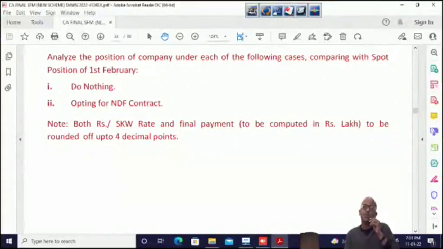Conceptually, on the calculator, 3.8 lakhs is the correct answer. But from the exam point of view, you have to give the answer which they are getting. And this time they are not wrong. They are exactly correct, because they have written that you have to compute the rate in 4 decimal places.